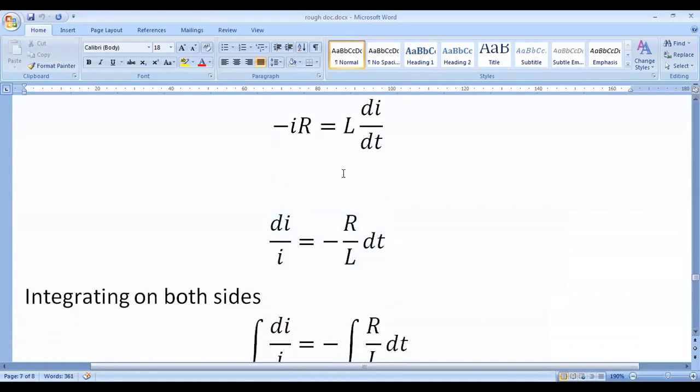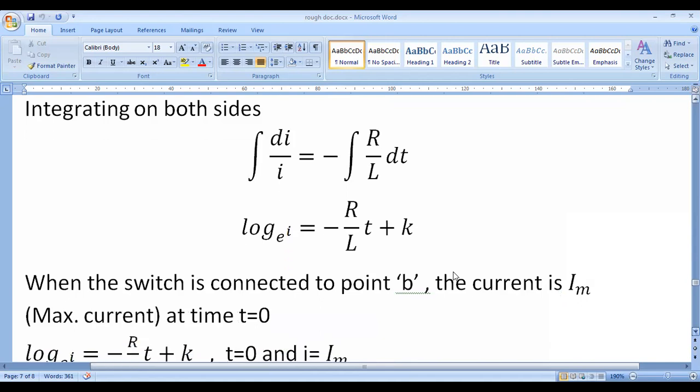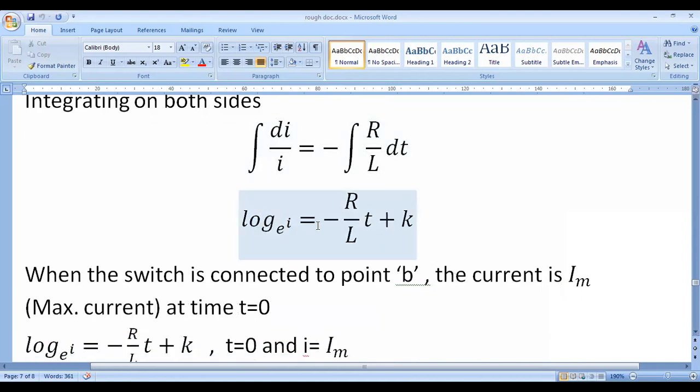So V is equal to 0. I bring the IR to the other side, and we get L di by dt is equal to minus IR. Again we have to separate the I terms: bring this I to this side, and dt to that side. So di by I is equal to minus R by L into dt. Now integrating on both sides we get log of I is equal to minus R by L into t plus k.